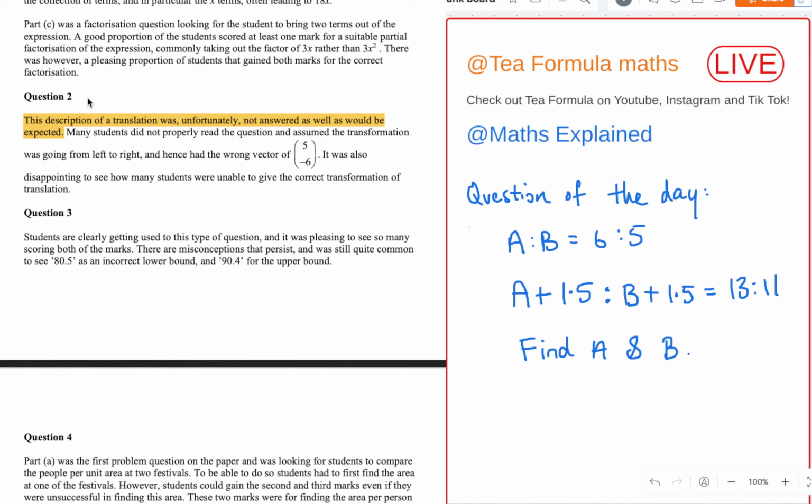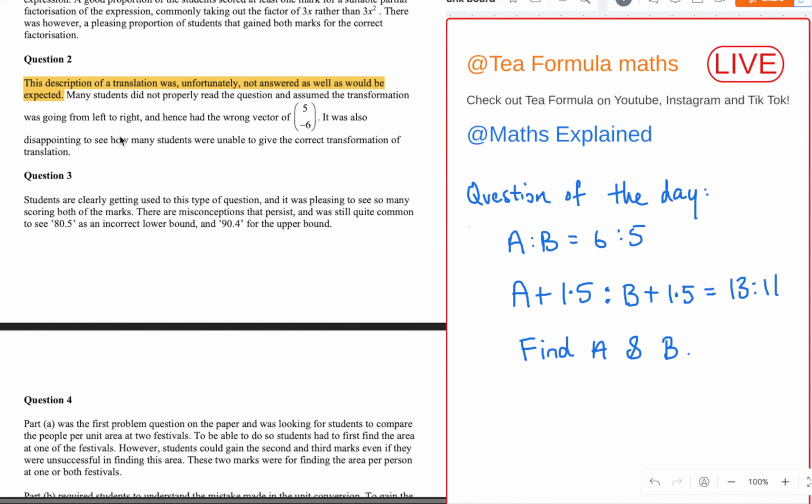Okay, question two. This description of a translation was unfortunately not answered as well as would be expected.